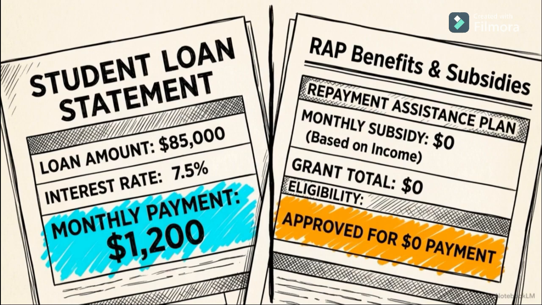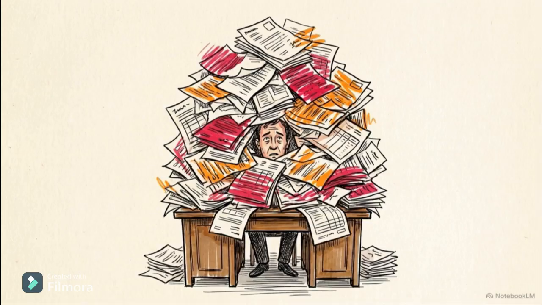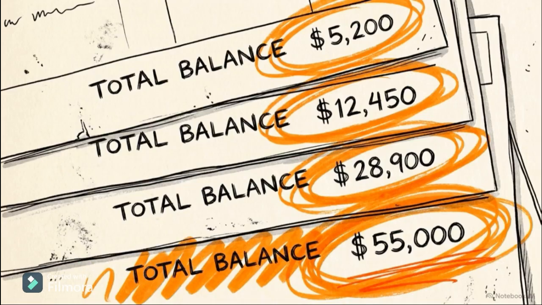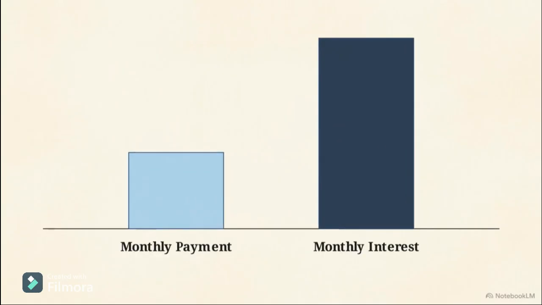To balance these higher monthly costs, the RAP plan introduces two structural subsidies designed to prevent debt from growing out of control. Historically, many borrowers faced the problem of negative amortization. Even when they made their full monthly payments, those payments weren't enough to cover the interest, causing their total debt to increase every month. This ledger shows the first subsidy.